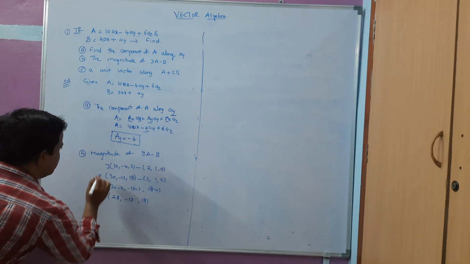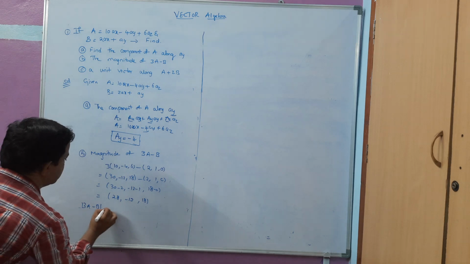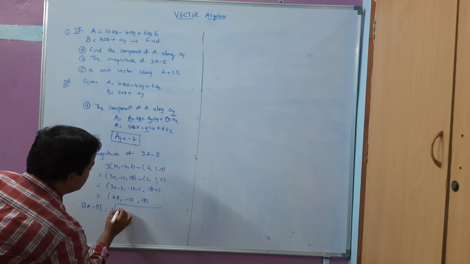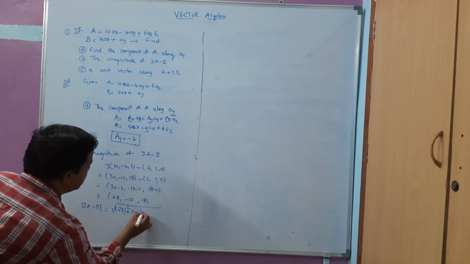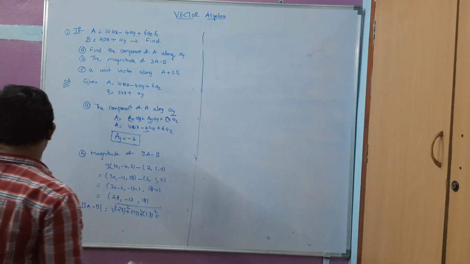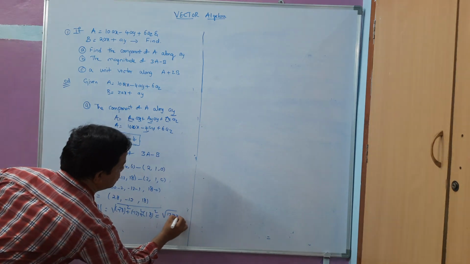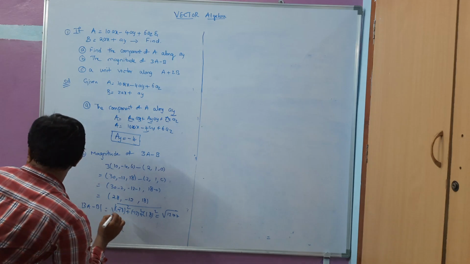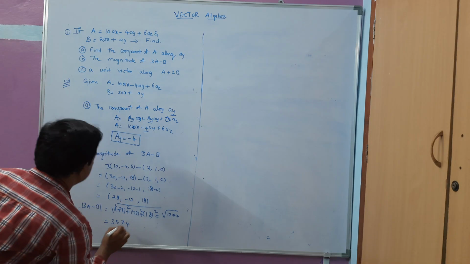Now the magnitude we have to take, means modulus of 3A minus B. So the magnitude of this one will be root of 28 square plus minus 13 square plus 18 square. So this will give you root 1277, which gives the value 35.74, the answer for this one.